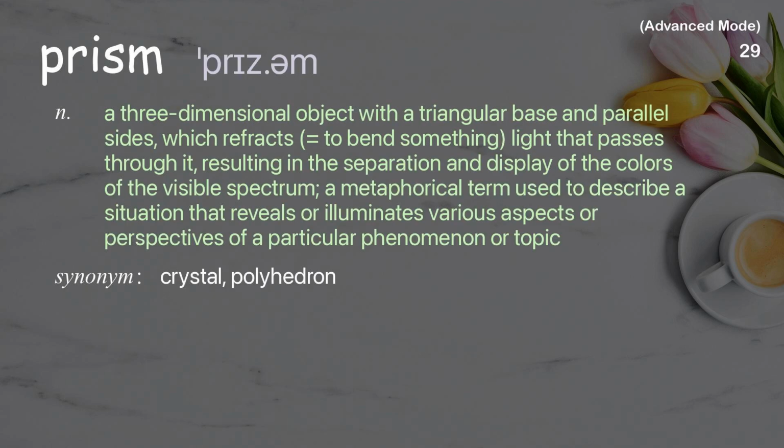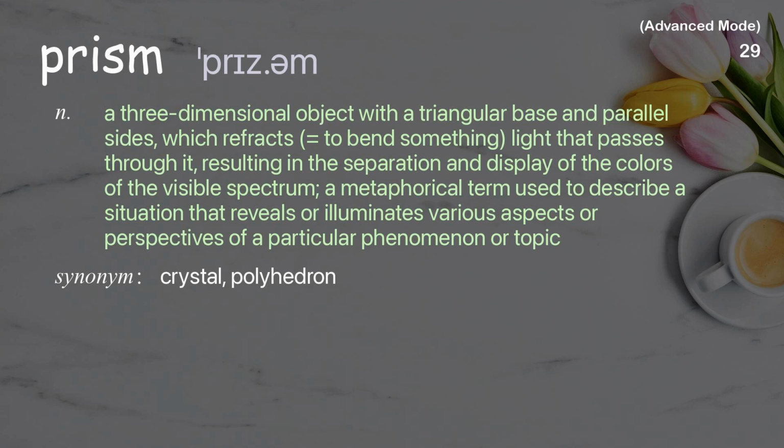Prism. A three-dimensional object with a triangular base and parallel sides, which refracts, meaning bends, light that passes through it, resulting in the separation and display of the colors of the visible spectrum.